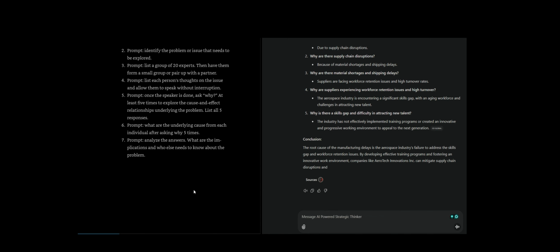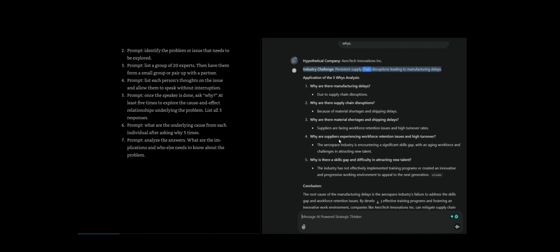Hypothetical company: Aerotech Innovations Inc. Industry challenge: persistent supply chain disruptions leading to manufacturing delays. Application of the 5 Whys analysis. Why are there manufacturing delays? Due to supply chain disruptions. Why are there supply chain disruptions? Because of material shortages and shipping delays.